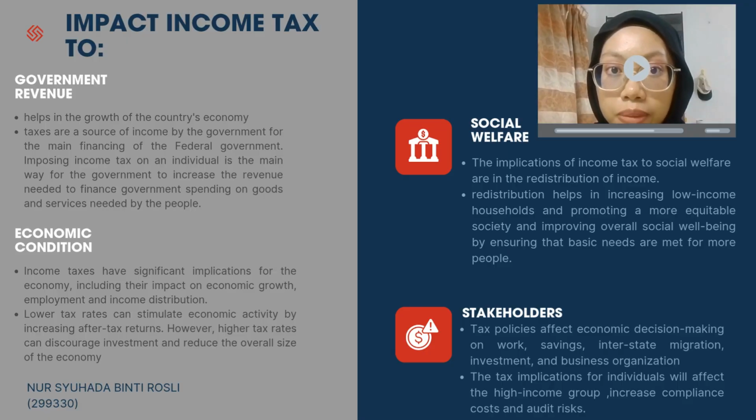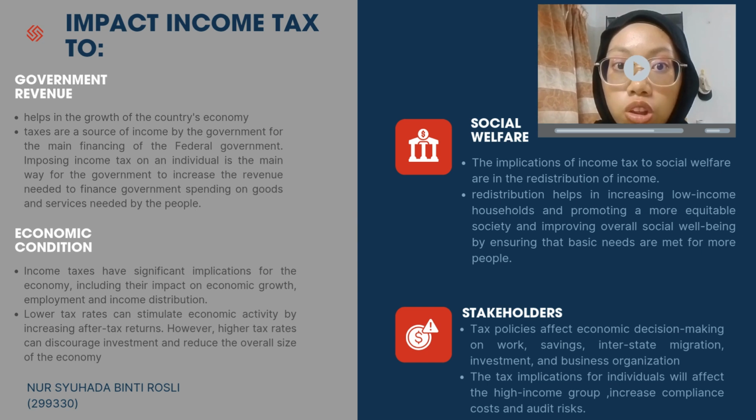Next, the implication of income tax on government revenue is that it greatly helps in the growth of the country's economy. This is said to be so because taxes are a source of income for the government, for the main financing of the federal government. Imposing income tax on an individual is the main way for the government to increase the revenue needed to finance government spending on goods and services needed by the people. For example, income tax paid by taxpayers in Malaysia is used to finance the construction and maintenance of public infrastructure such as roads, bridges, and airports. This allows the people to easily access basic services and enjoy good transportation facilities.